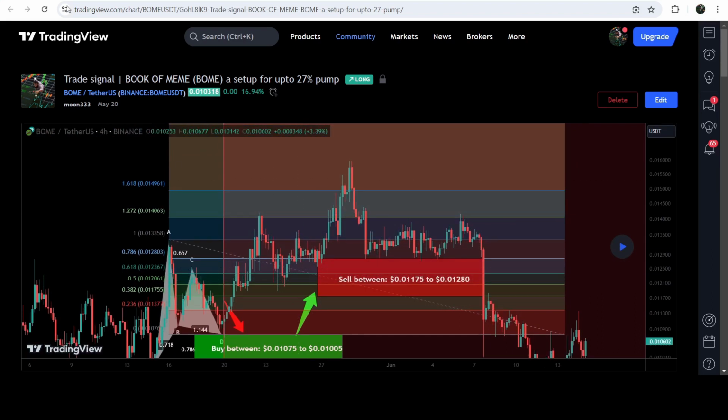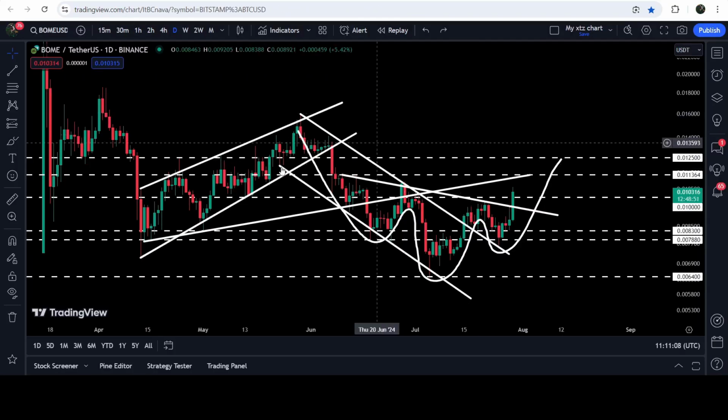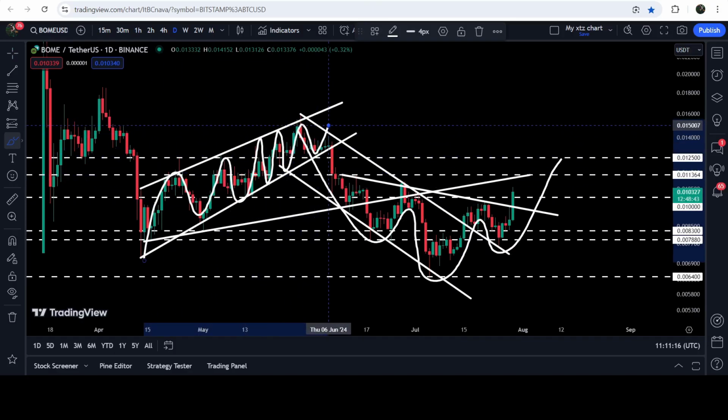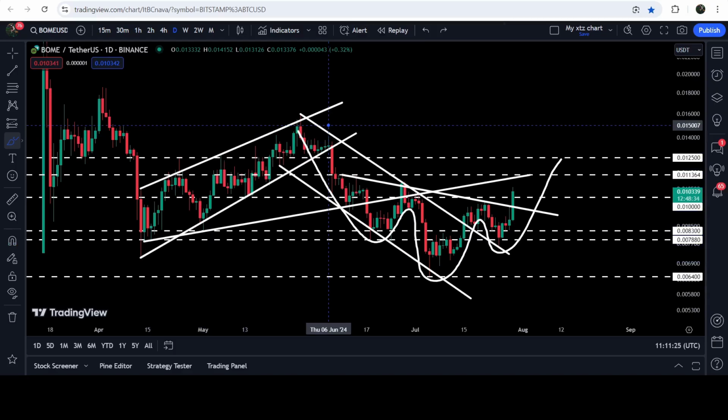Now let me take you to the live chart of Book of Meme, and this is the daily time frame chart. And previously we have been following this rising wedge pattern. That was the bearish bias pattern, and I've been telling you in those days that now the movement is quite squeezed. Therefore, at any time, the price line can break this pattern to the upside or to the downside. And you can see that the price line has unfortunately broken down the support of this rising wedge pattern and formed a bullish bias pattern.